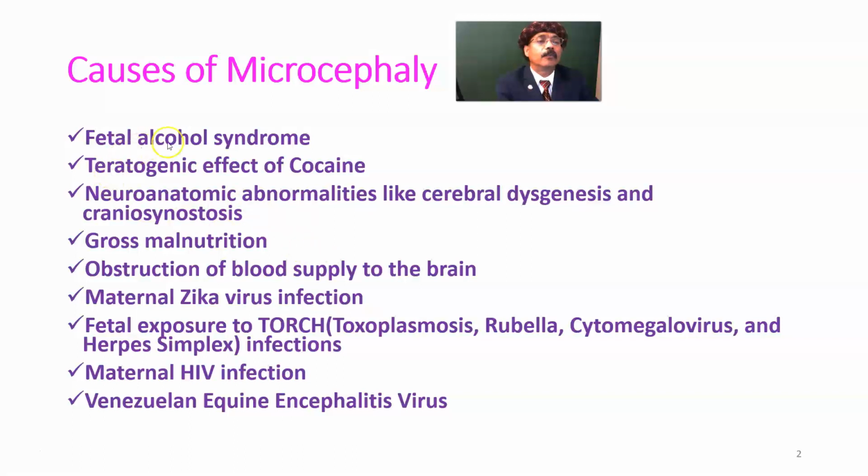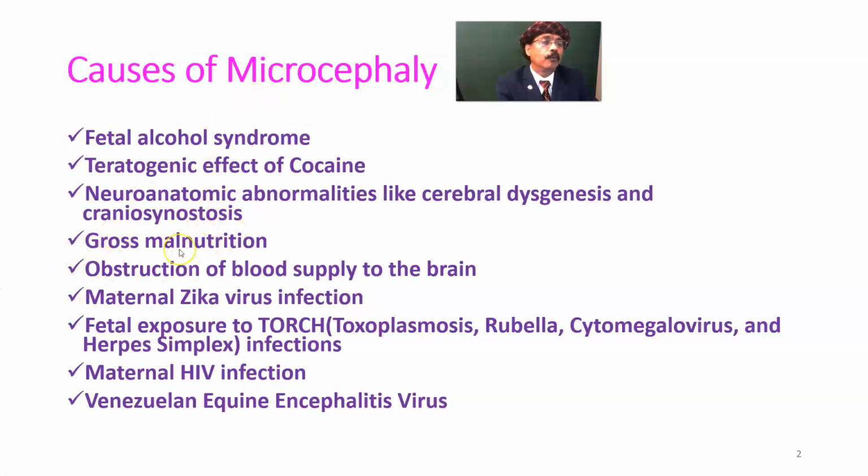So if there is cerebral agenesis due to any reason, the skull bone over the brain would not be properly developed, and there will be very quick closure of the fontanelle or the suture. We call it craniosynostosis: premature closure of the suture joints between the skull bones.